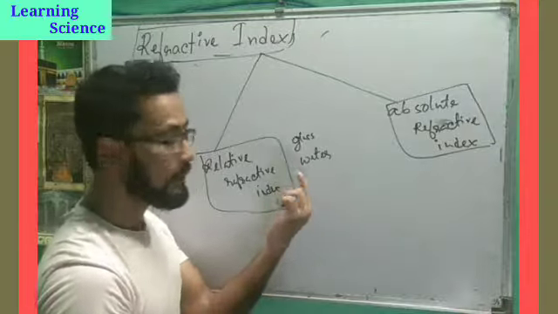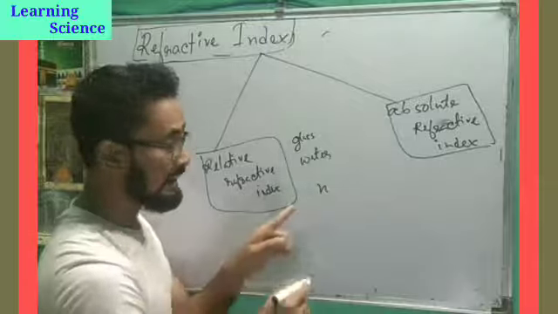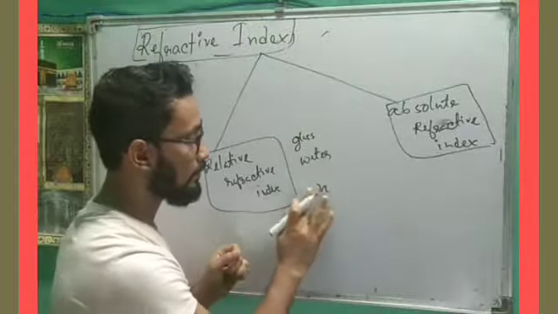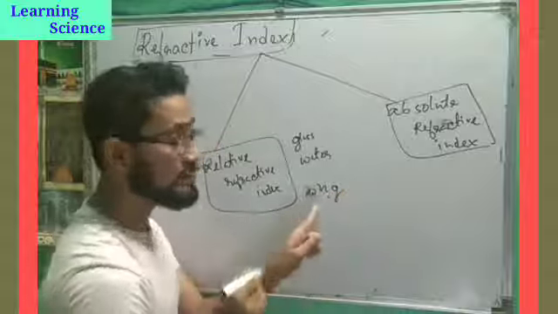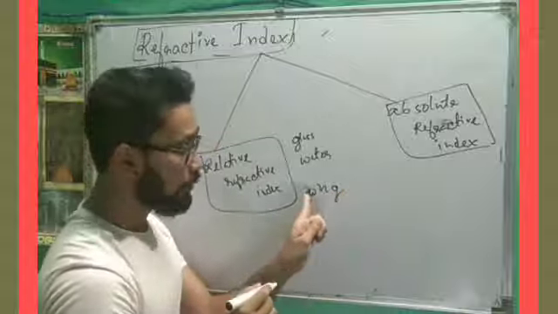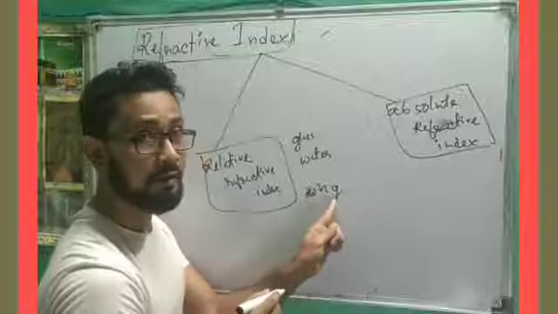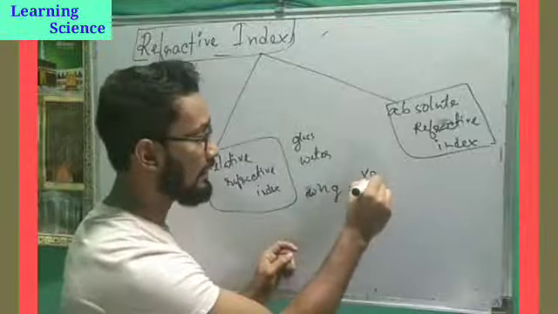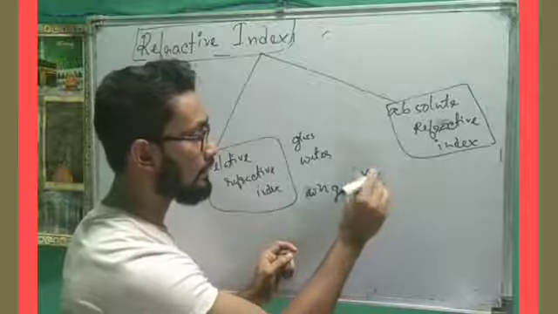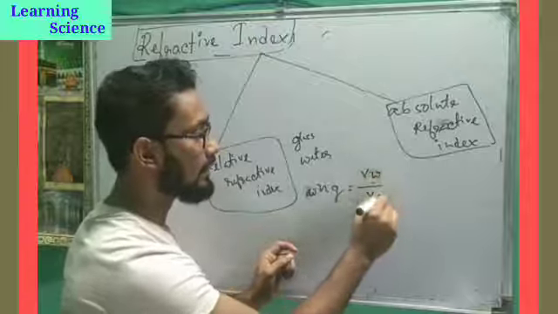So what is the refractive index of water with respect to glass? It is equal to the speed of light in glass by the speed of light in water.